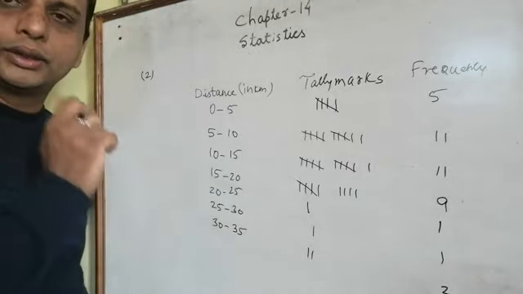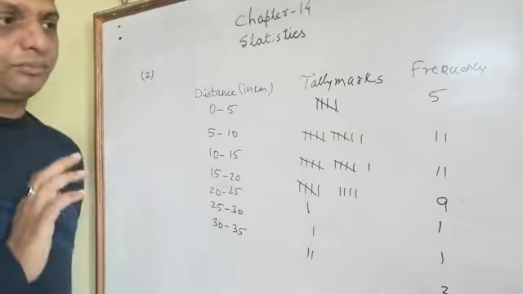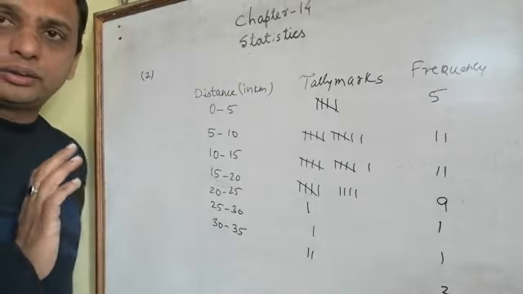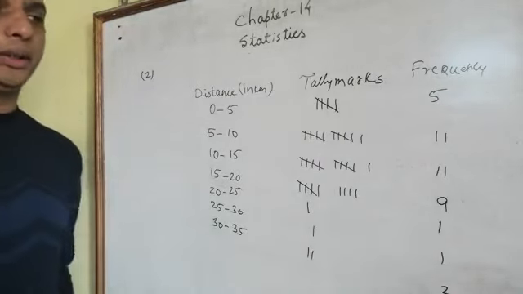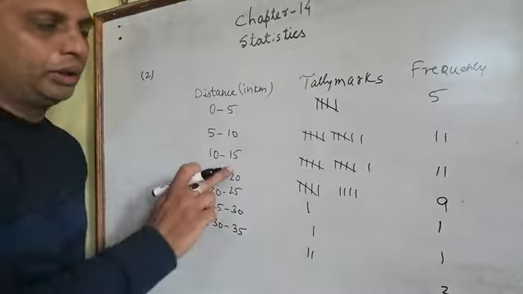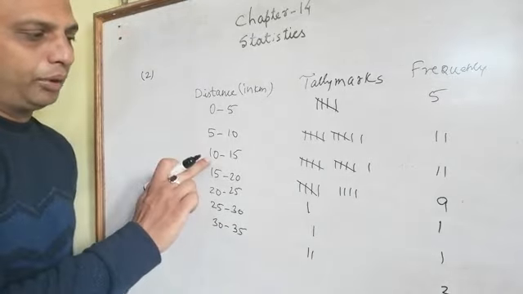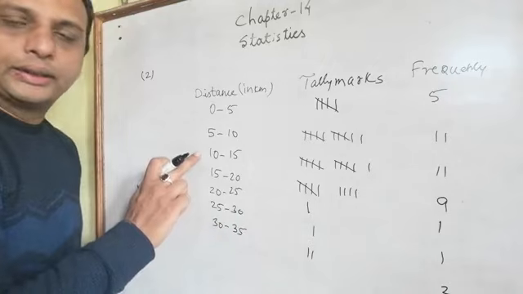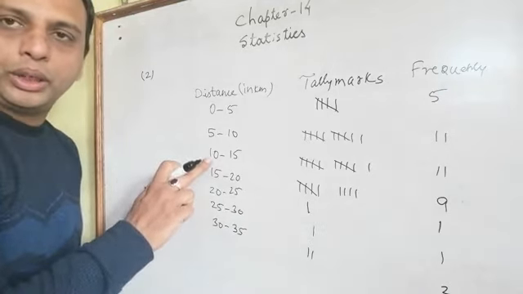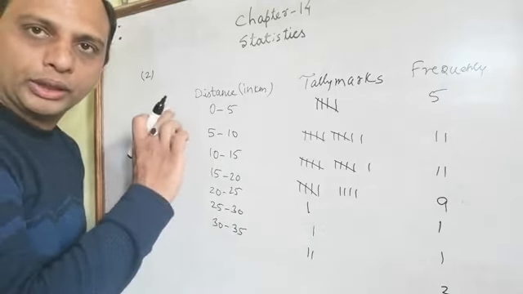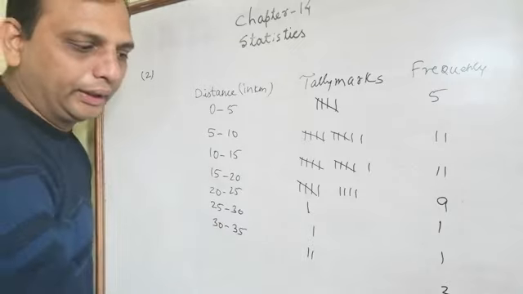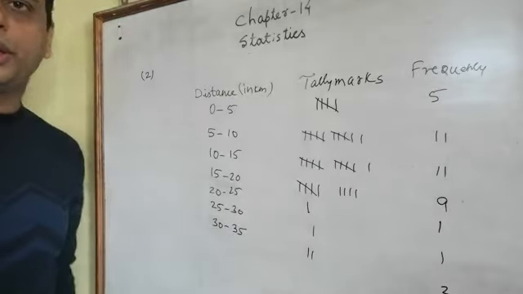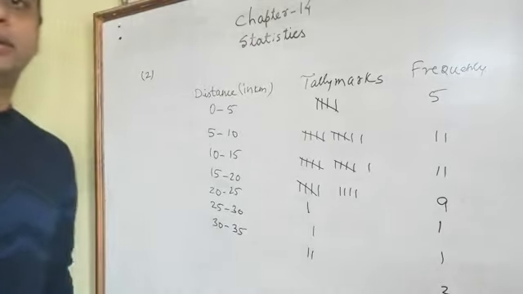So I hope you can write the main feature we can observe from this table: the maximum number of engineers travel less than 15 kilometers from residence to place of work. This is the answer you can write in the copy. So I hope you understood this question. I'll take the next question.